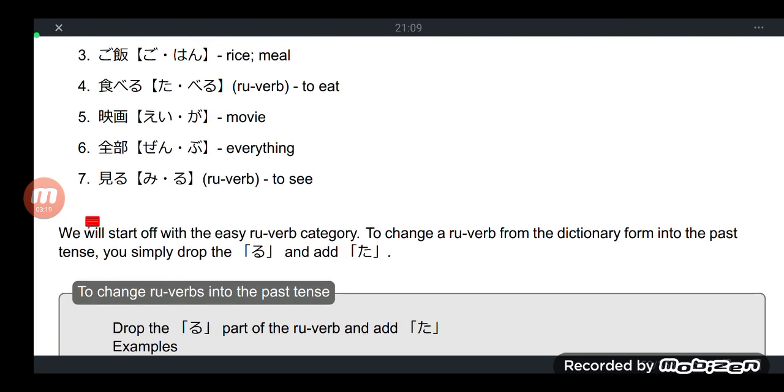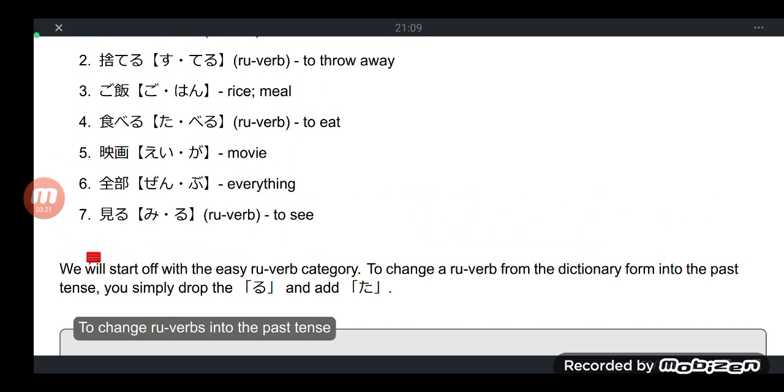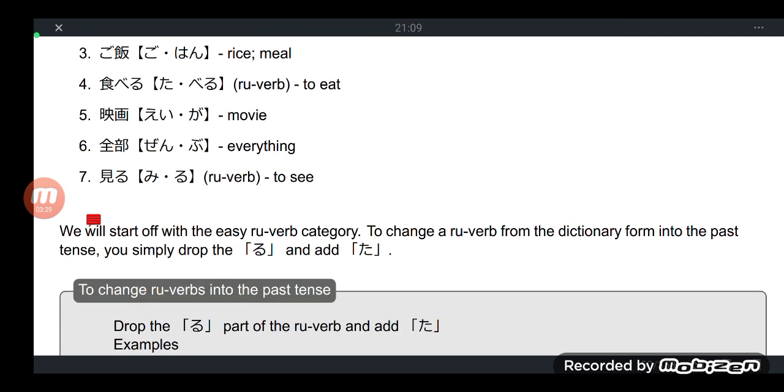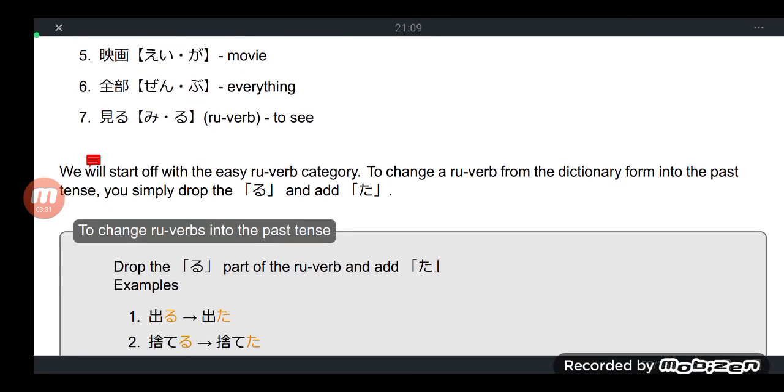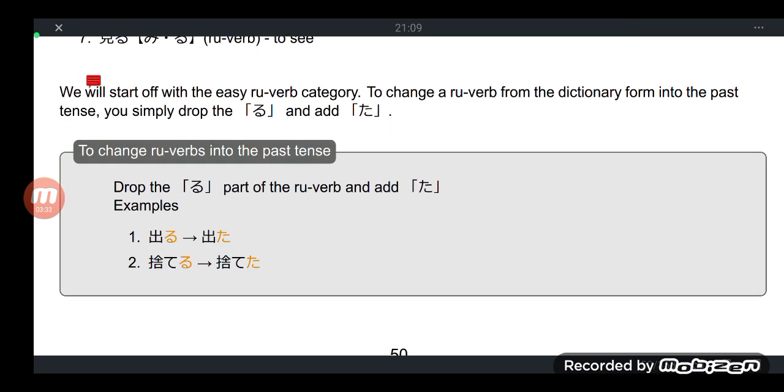Okay, so eiga is movie, gohan is rice, taberu to eat, zenbu everything, miru to see. Right now we will start off, because we all know that we have two classifications of verbs.